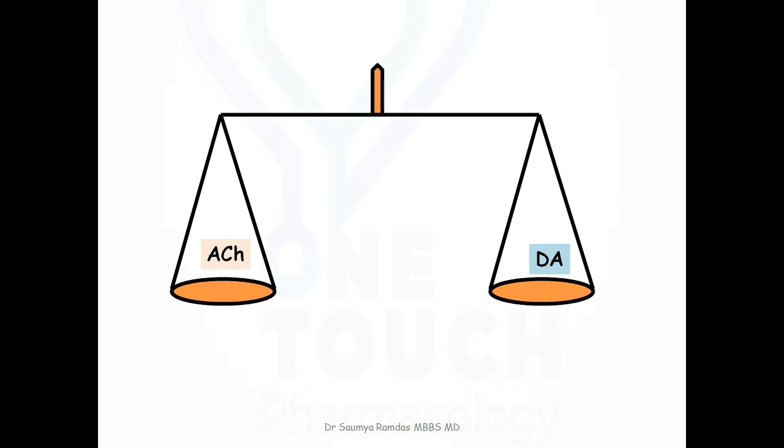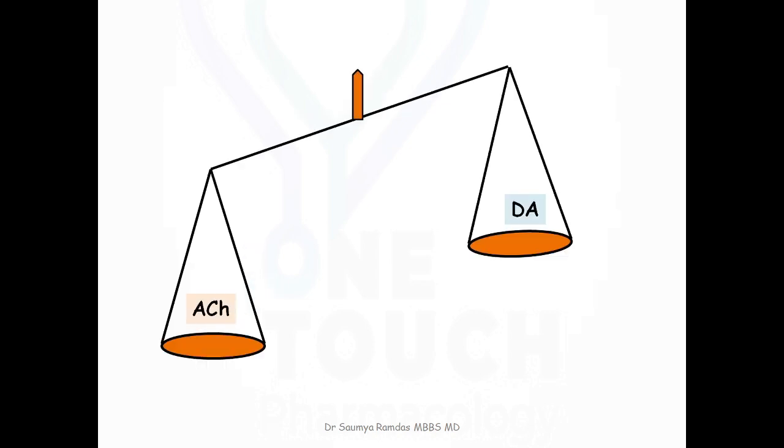There is a fine balance between dopamine and acetylcholine in the striatum. So when you give a typical antipsychotic, the dopamine level starts to fall, and to compensate for that, the acetylcholine level starts to rise. This results in the extrapyramidal side effects.